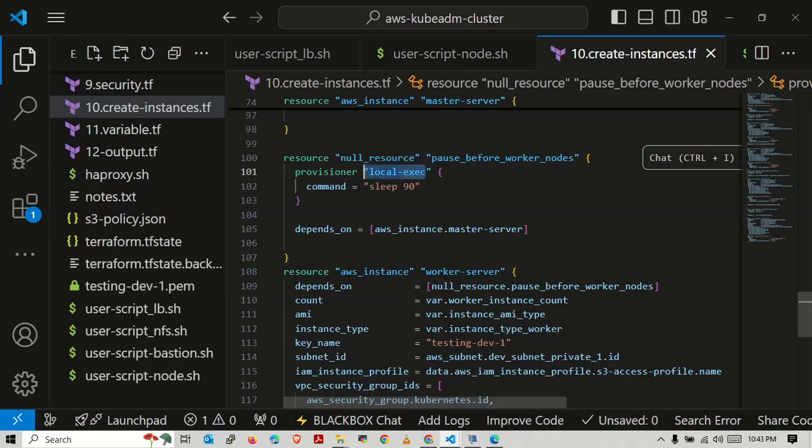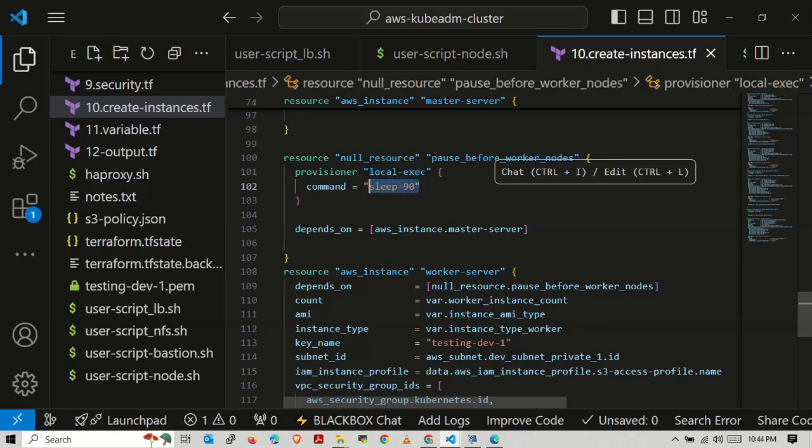Local exec is used to run any command or any shell script locally before creation of any resource, or we can use it for sleep purposes, for sleep 90, right?